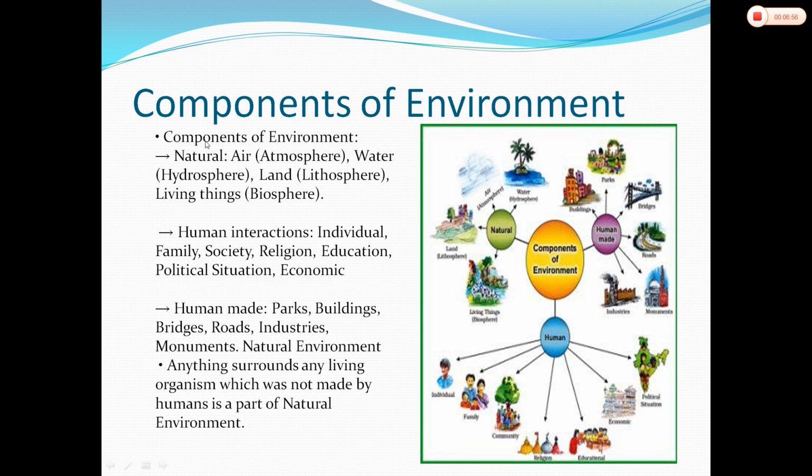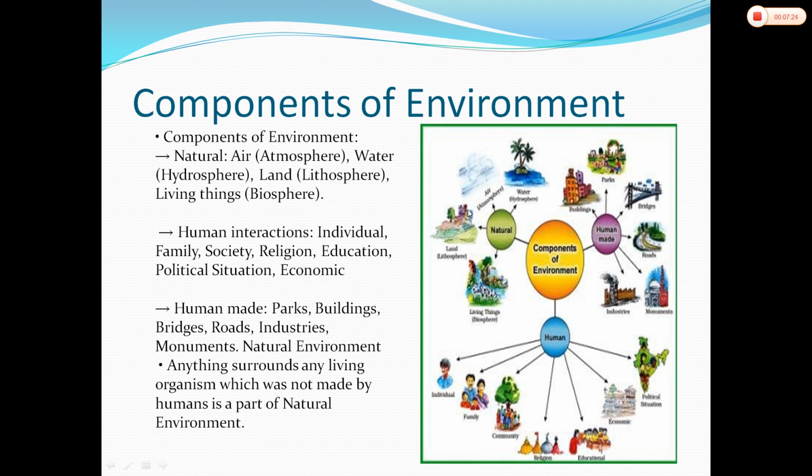So here we can easily understand there are basically three components of the environment, and these are nature or natural, human made, and the very important component, human. In this way, there are basically three components of the environment: natural, human made, and human.